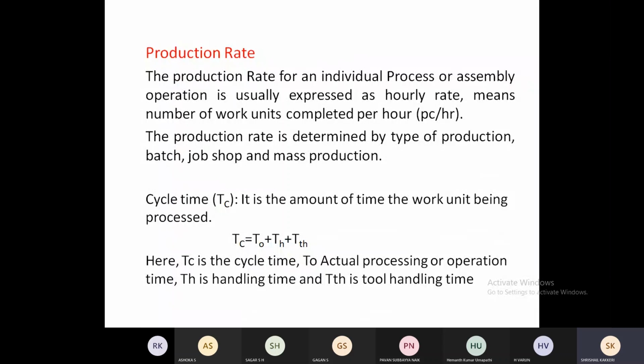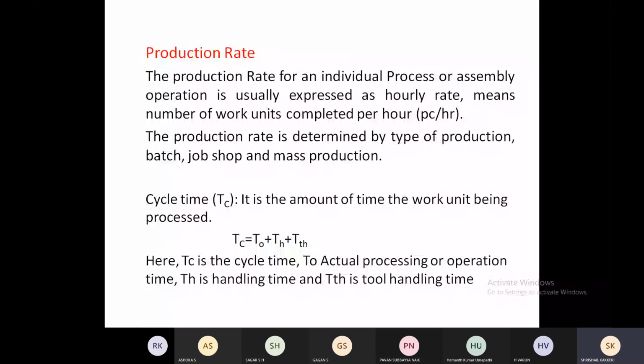I told you, for all these 3 different types of production, the production rate will be different. Please tell me where the production rate will be more. The production rate will be more in batch production and mass production, not in job production. One or two maybe in job production.